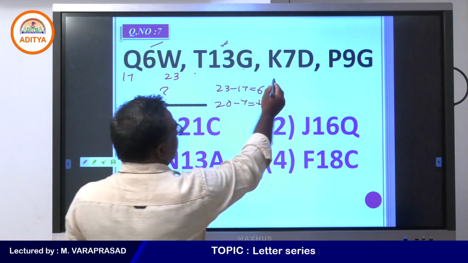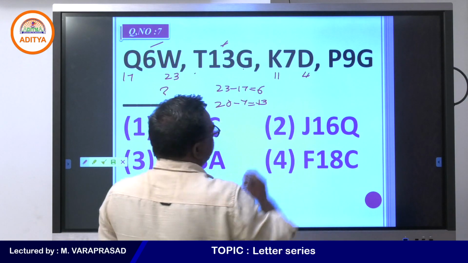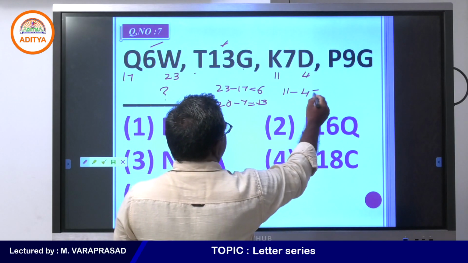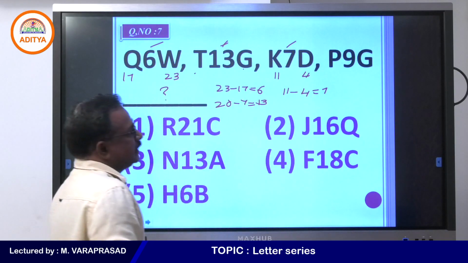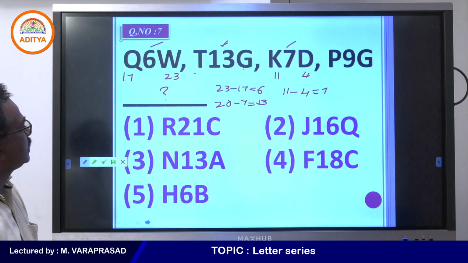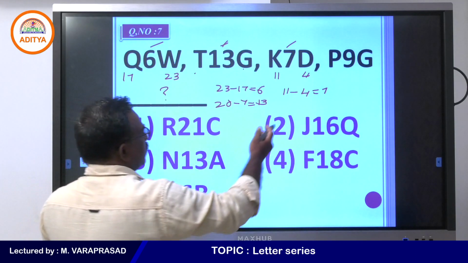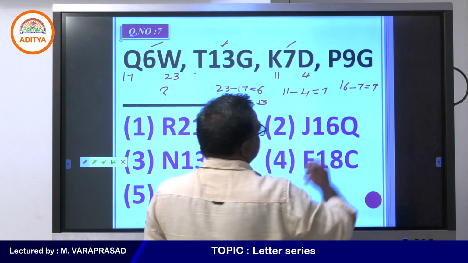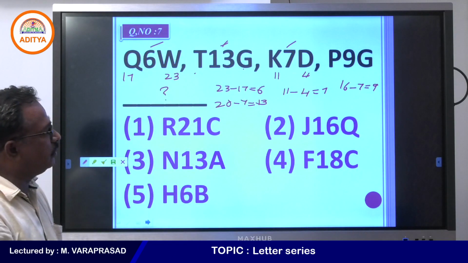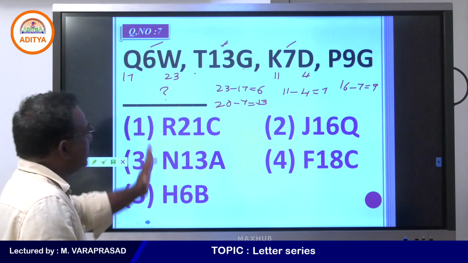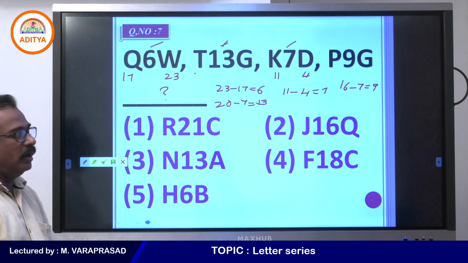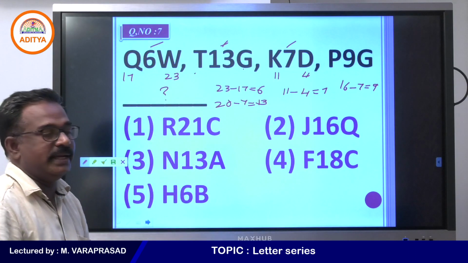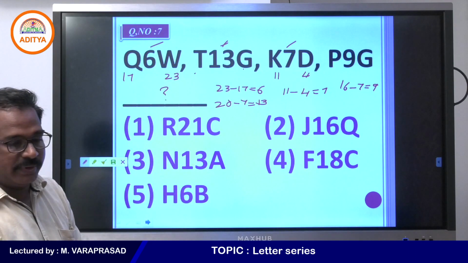Next one is given here, 11 and 4. The difference is 11 minus 4, which is 7. Next one, 16 minus 7, that is 9. Yes, very good. So the difference of the place values of the letters on either side is given in the middle letter.